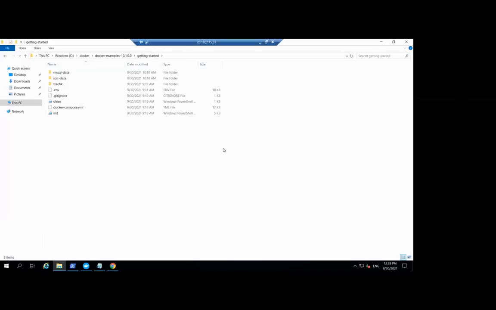Before that, I'll show you what folders and files it contains. Inside this getting started folder, you can see we have MS SQL data, Solr data, Traefik folders, and we have an environment file, Docker Compose file, gitignore, and init and clean scripts. So the first one is the Docker Compose YAML file. If you look at the file closely,